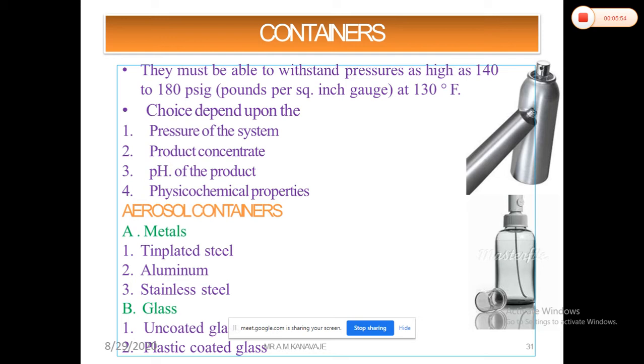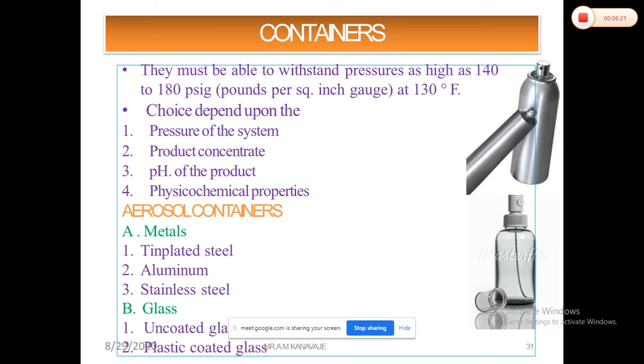If you are using ethanol along with aluminium as the metal for the aerosol containers, the aluminium will react with the ethanol and form aluminium triethoxide, and in that case hydrogen is liberated,